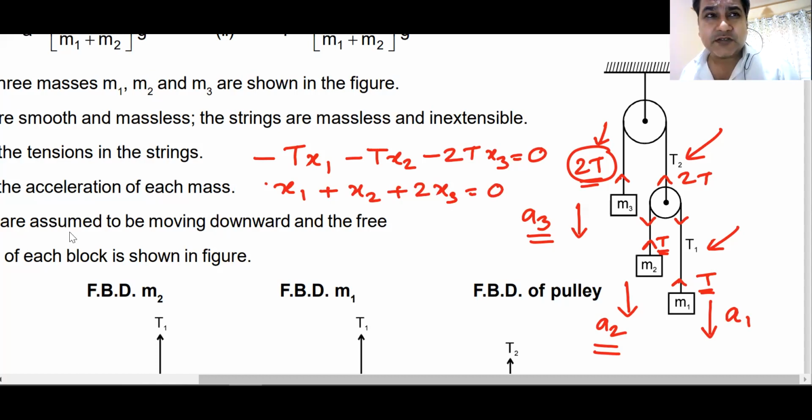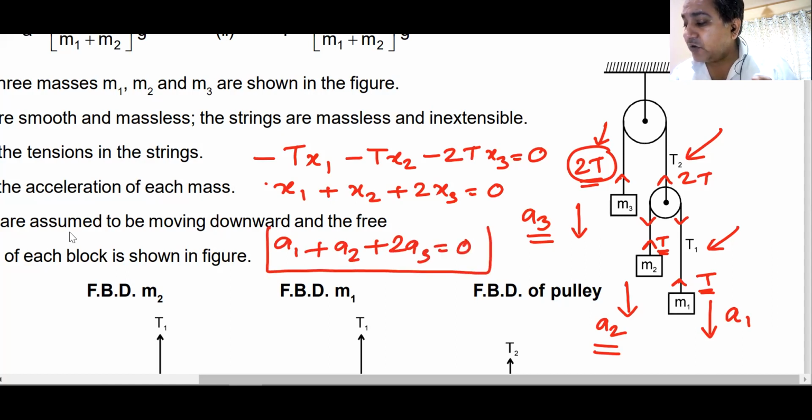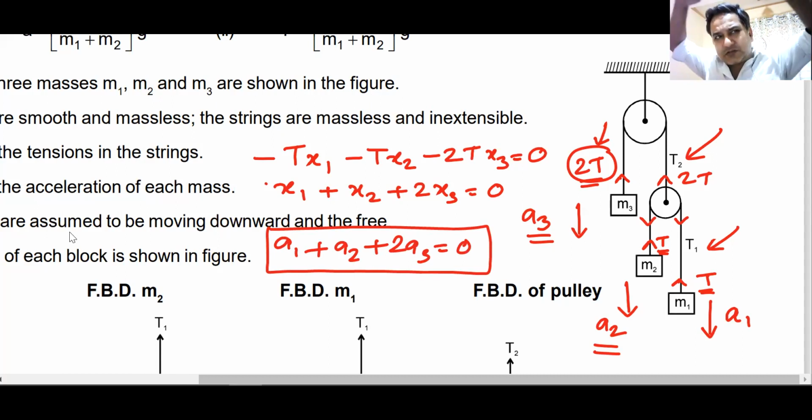I differentiate it once and get v1 plus v2 plus 2v3 equals 0. That is the constraint relation in terms of velocity. I differentiate once more and get a1 plus a2 plus 2a3 equals 0. That is the constraint relation. Did you get that? How did I get it? I did not think about which block is going to move where. I just took the simplest possible case, all the blocks moving down, and then I found the constraint.